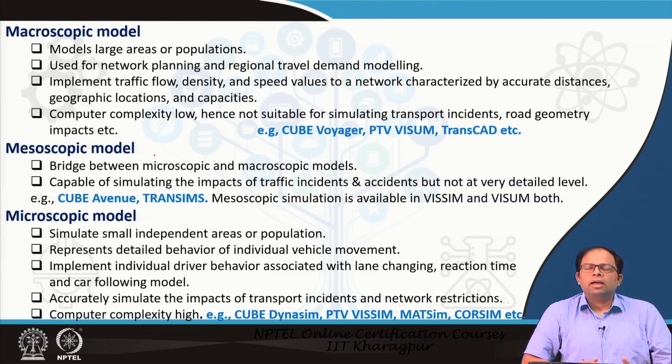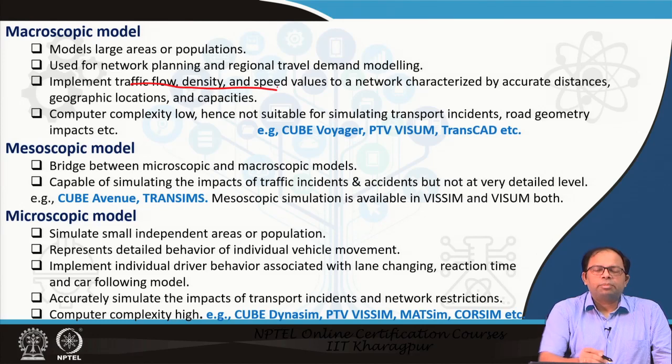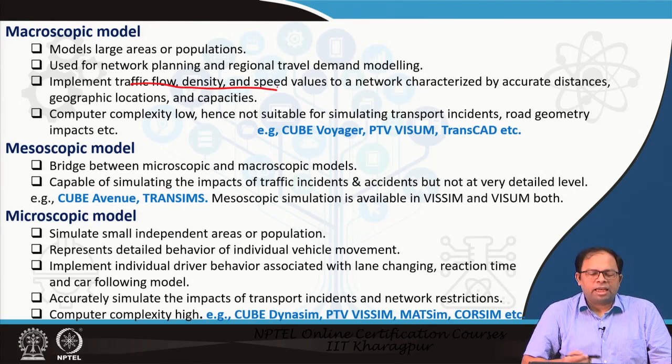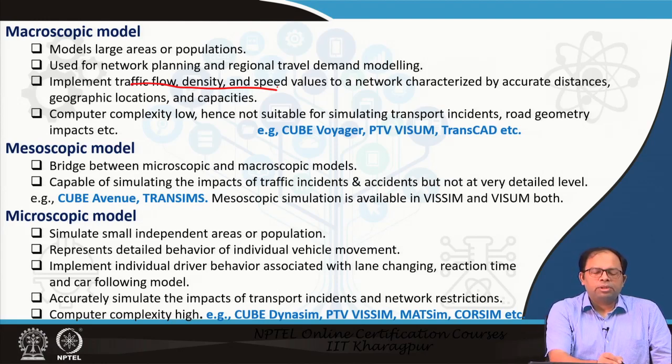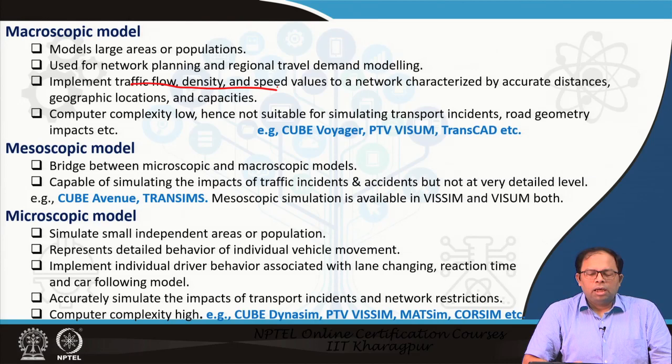So, you have seen that in the bigger macroscopic model, we do not go into simulation of the traffic signals. We cannot usually undertake dynamic traffic assignment. We will stick to link cost functions. That is why traffic flow, density and speed are the parameters which are associated with the network when we do macroscopic models. And of course, the computational complexity of this kind of work is low, and it is not suitable for simulating transport incidents and road geometry impact. So, the microscopic level thing is not done in this level of models.